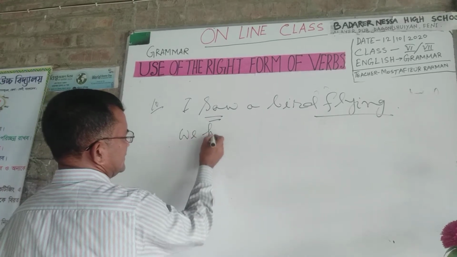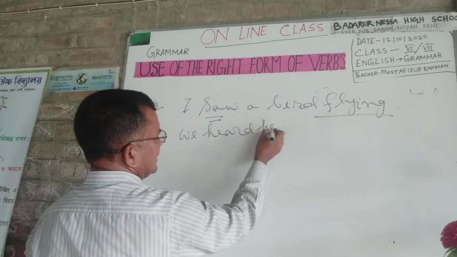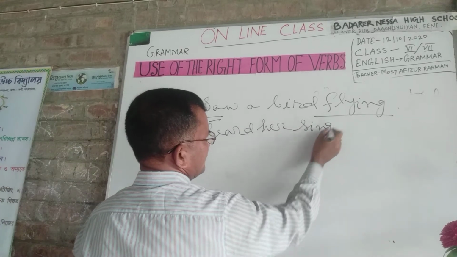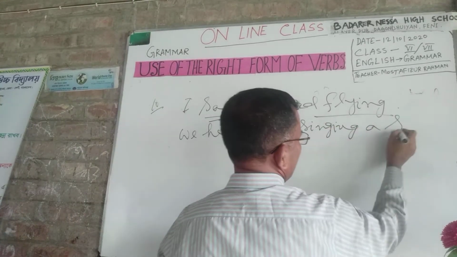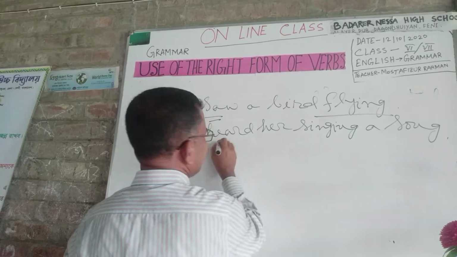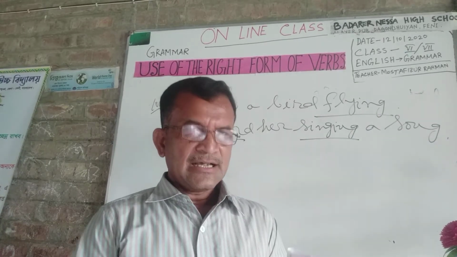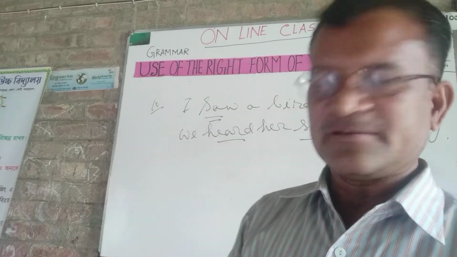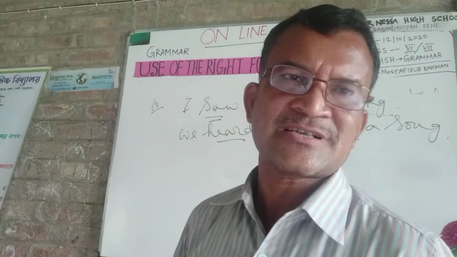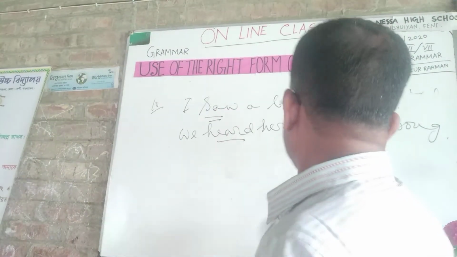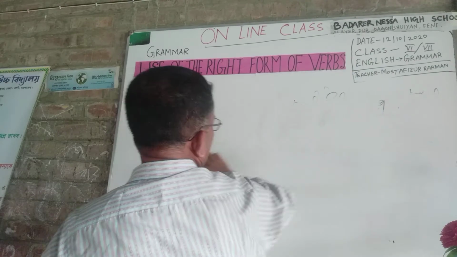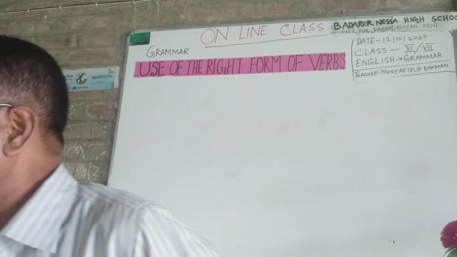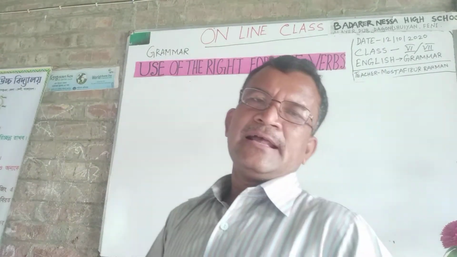We heard her singing a song. Heard is first form, so you use ing. The next verb you must use ing. Okay.